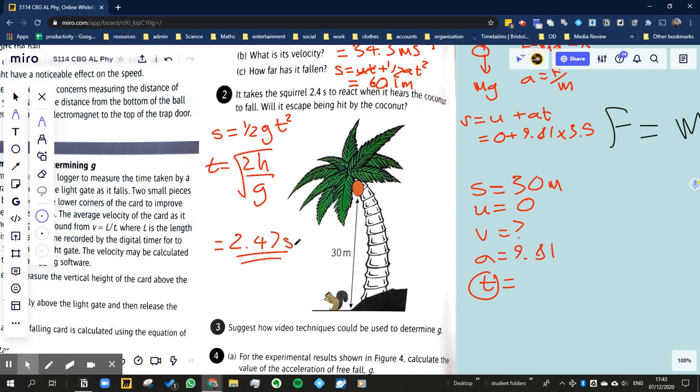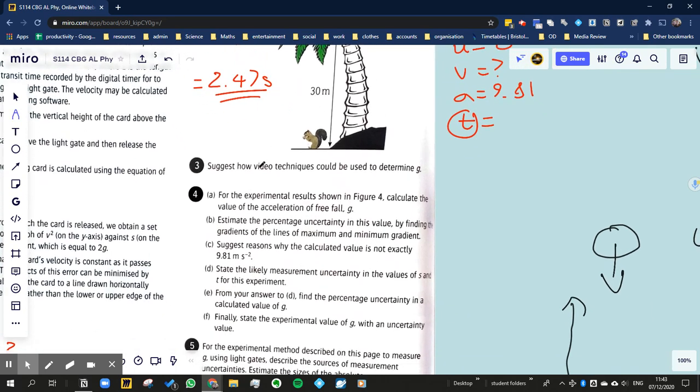You could have done this in a different way, and that is by using the time and calculating the distance that the coconut would have fallen in that time. And you would have found that it would have fallen 28.3 meters. Okay, let's have a look at the next one. I think I'll stop that video there actually, and we'll just save this as for question 1 and 2.